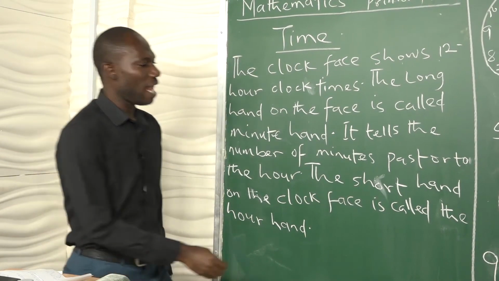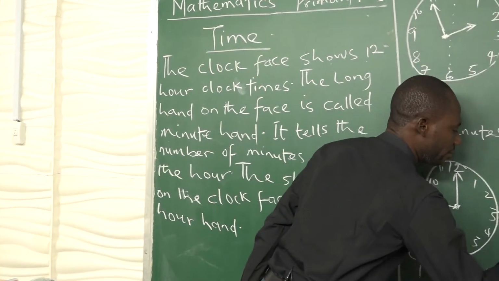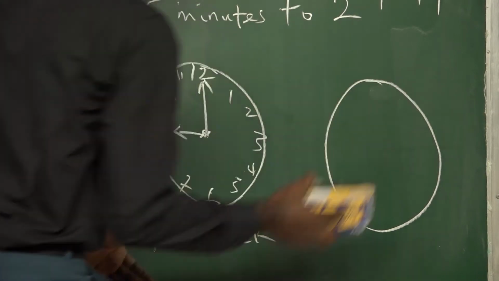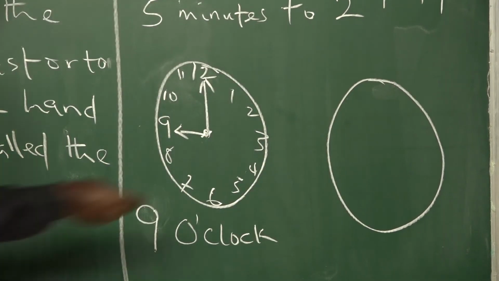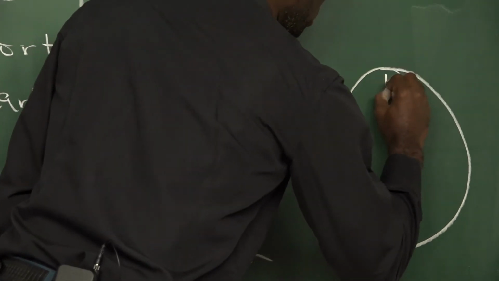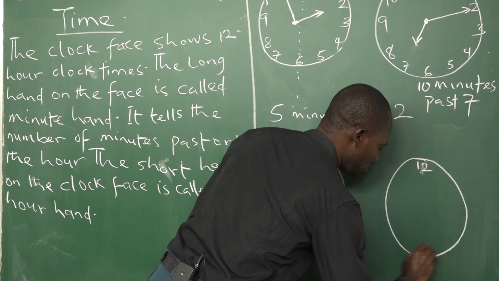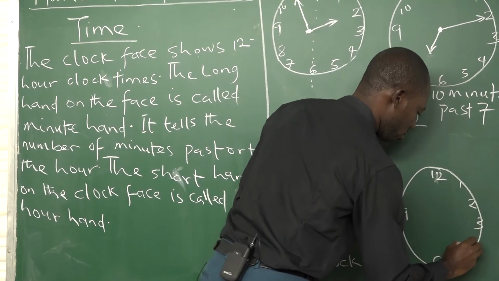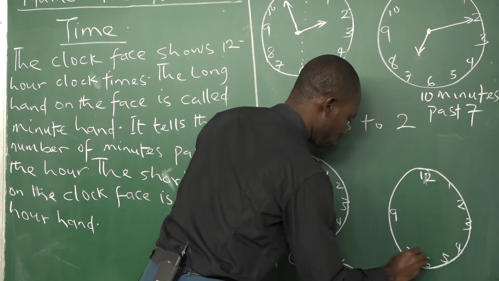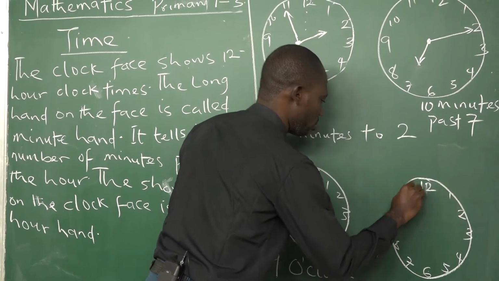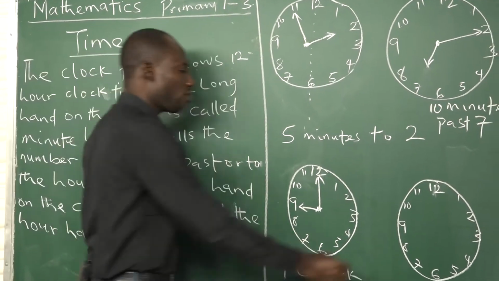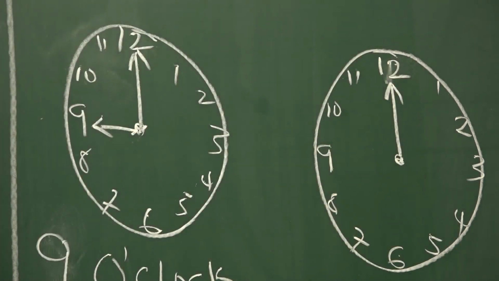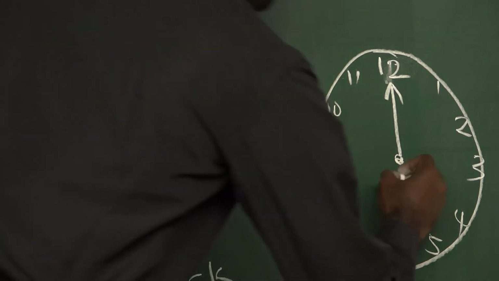9 o'clock. So let's draw another clock here. If we have this, we have our long hand again pointing to 12, and the short hand is pointing to say 5.